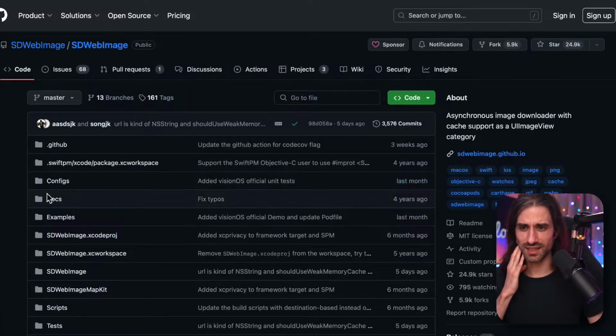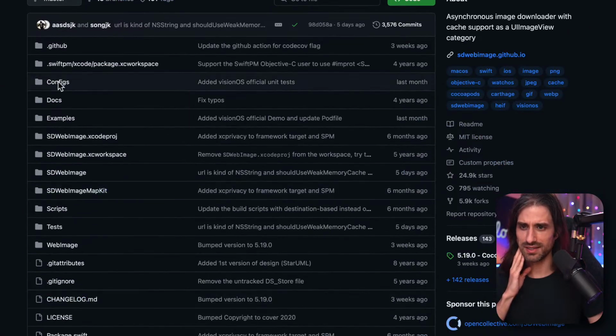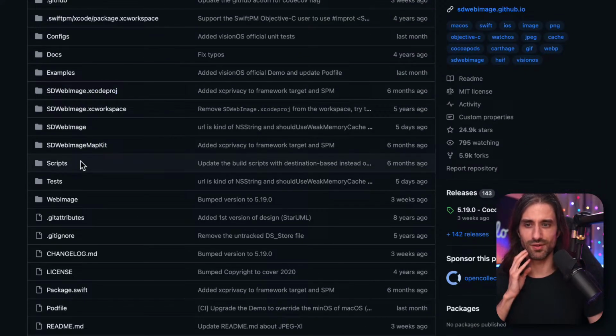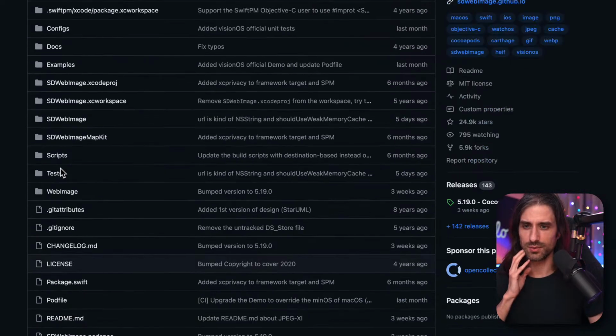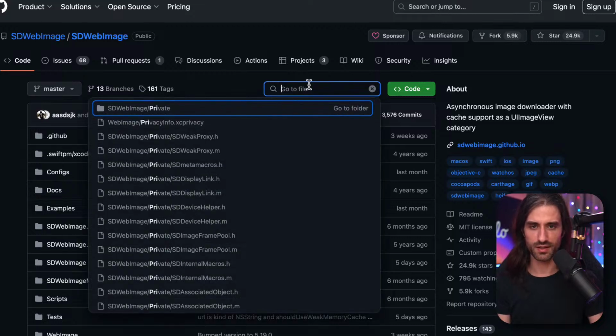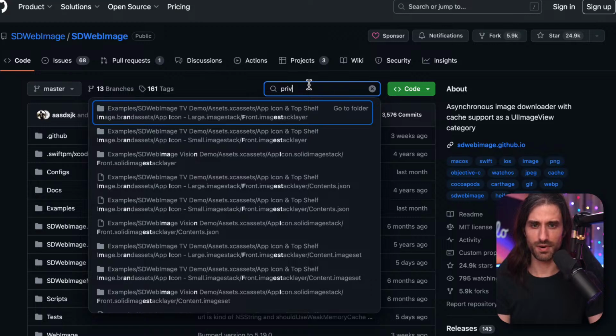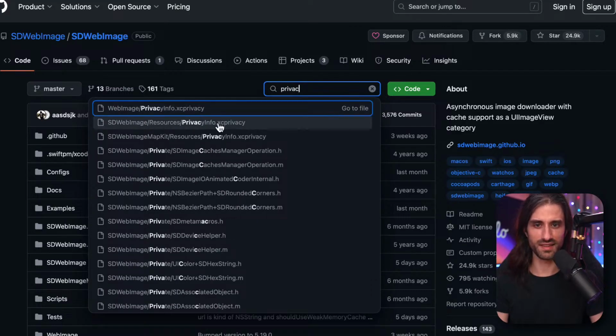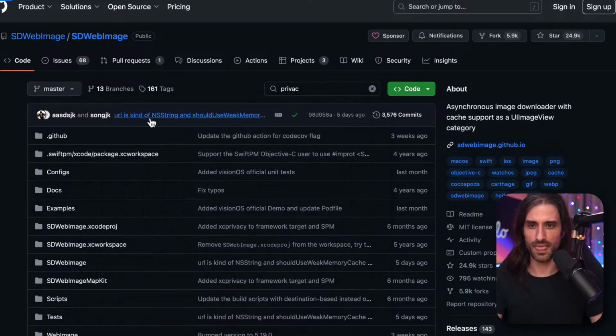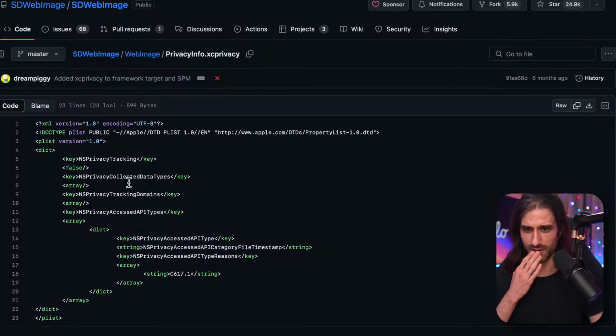So SD Web Image sources. Where is it? So there are no sources. Oh, because there are several of them. I can just look for its manifest, I think. Or is it privacy? Yes, it's the XC privacy file. Okay, so SD Web Image. Actually it's the one in Web Image, so it's just a symbolic link. So it's this one that I want, I think. Yes. Okay, so there is more stuff.